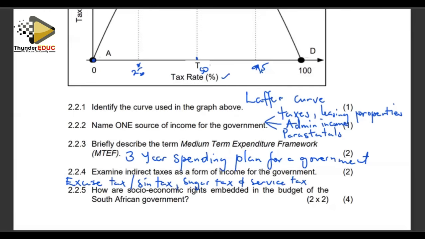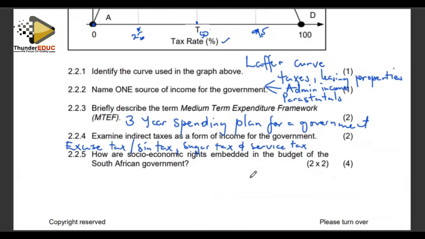But the issue of indirect tax is the issue of a third party. There is a third party between the taxpayer and the tax authority. There is someone who plays an intermediary role between the two.